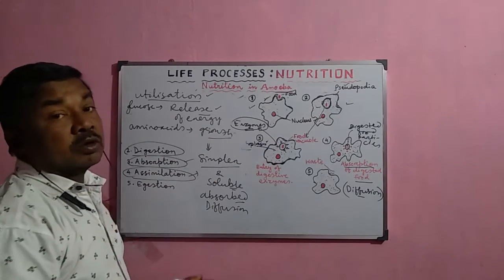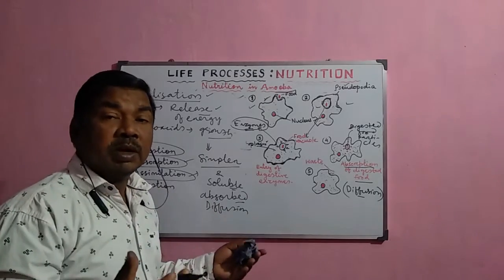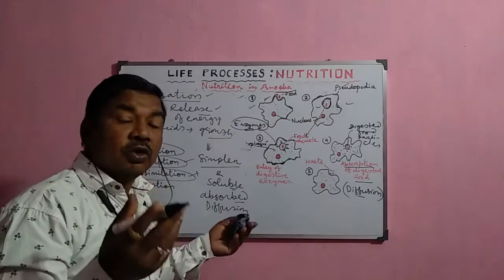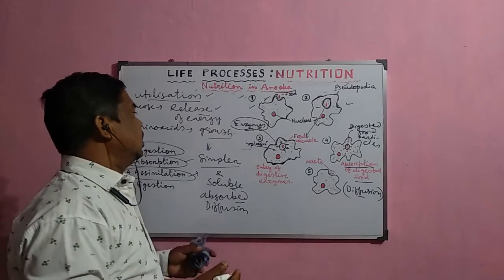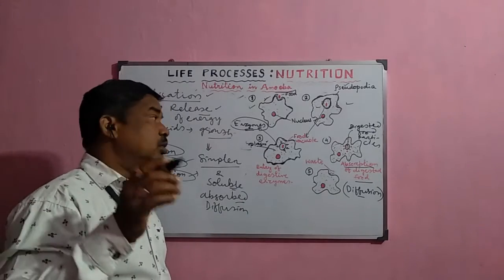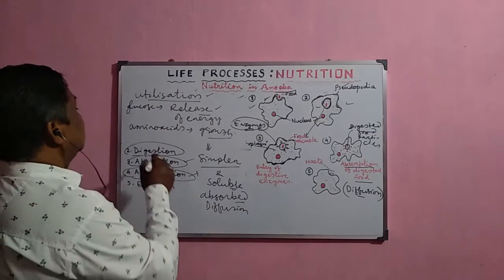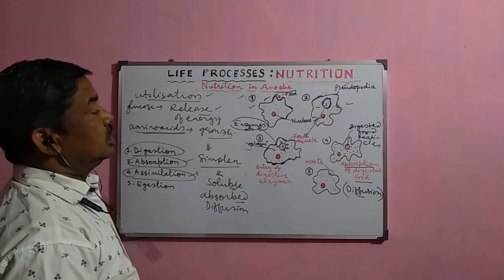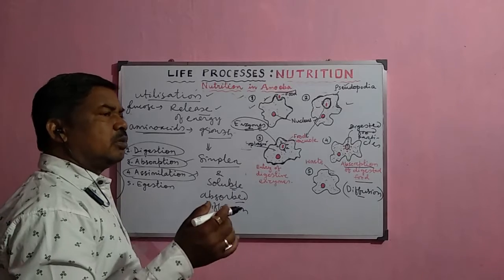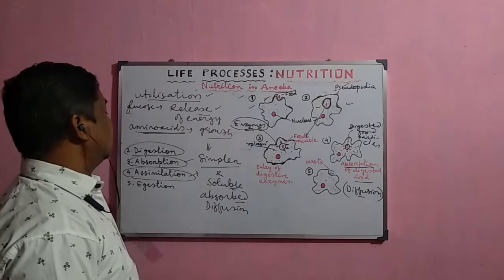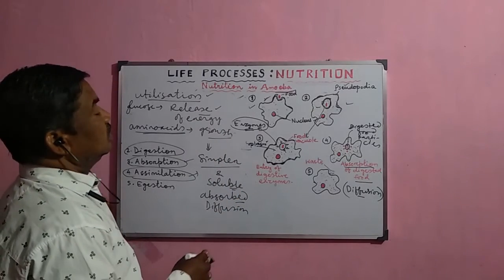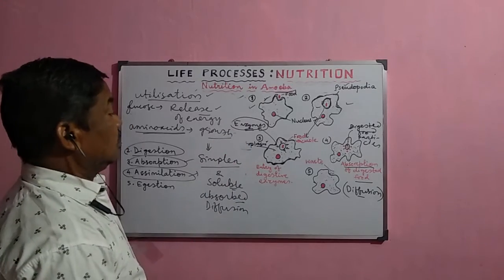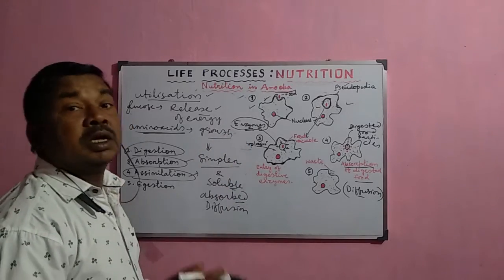These amino acids help in the growth of the amoeba, because after growth, the amoeba divides into two daughter amoebae, and they further grow and again divide. So growth is an important phenomenon, and this growth occurs due to the utilization of the amino acids. Now, the fatty acids, glycerols, vitamins and minerals are required in very minute quantities. Still, they are utilized or assimilated by the amoeba.